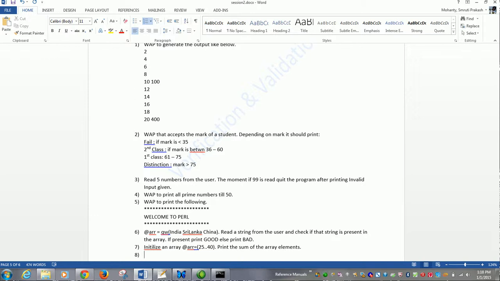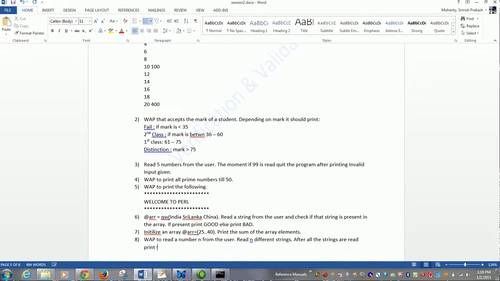8. Write a program to read a number n from the user. Read n different strings. After all the strings are read, print the array separated by a comma.